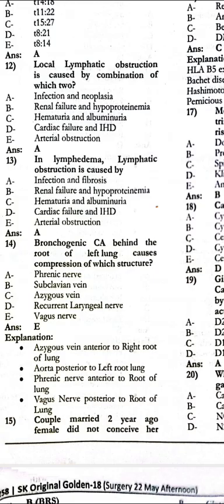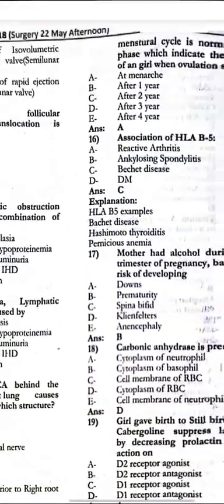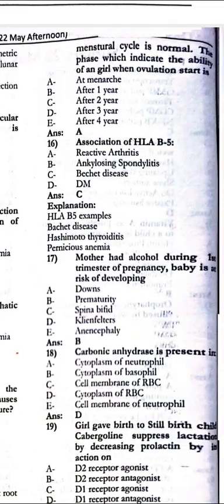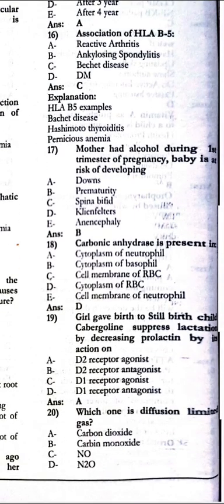The couple married 2 years ago, the female didn't conceive. Her menstrual cycle is normal. The phase which indicates the ability of a girl when ovulation starts is the Menarche. Association of HLA-B5 is Behcet's disease. The mother has alcohol during the first trimester of pregnancy. The baby is at the risk of developing prematurity.